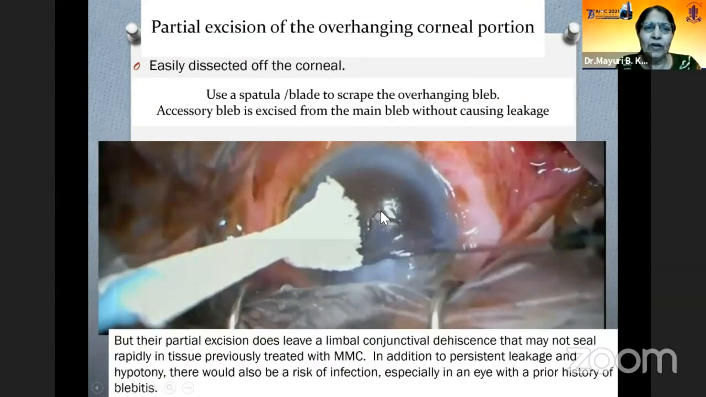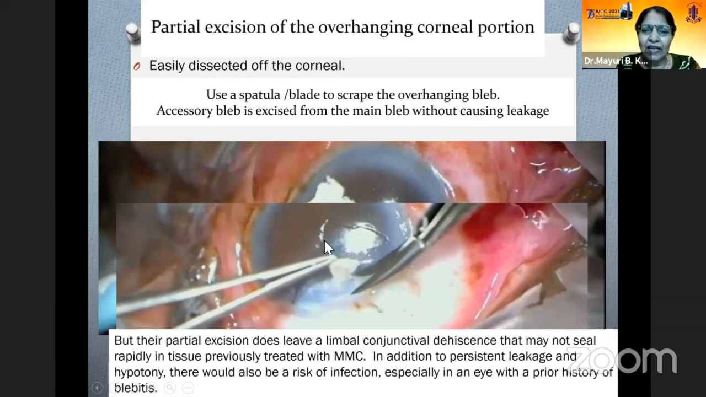Simply what you can do is partially separate the overhanging conjunctival flap using the spatula or simple blade. Just scrape the overhanging part of the bleb. Usually it is not attached to the cornea, easily can be separated. Bring it up to the limbus and just snip it off, because this is the non-functioning part of the bleb. But remember that when you remove this, there is some area of the exposure of the cornea as well as the conjunctiva. Now we have used the mitomycin in the previous surgery. So there is a chance that there is a delay in the healing of this area.